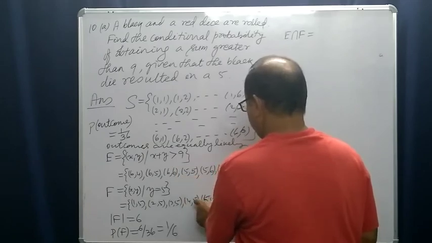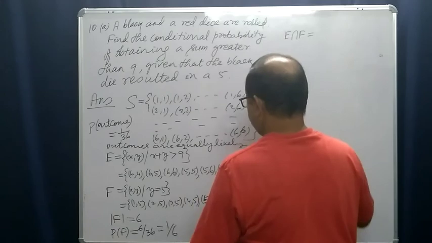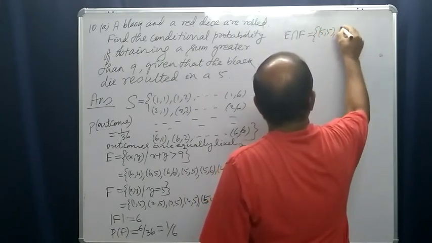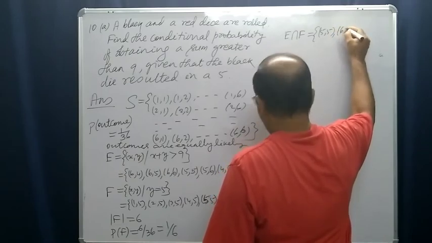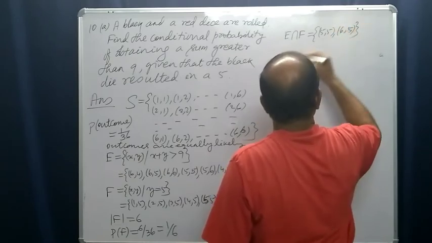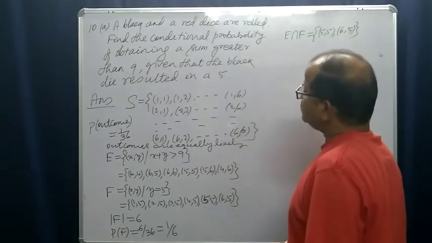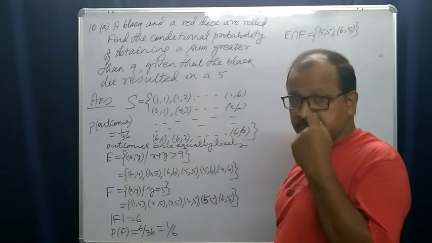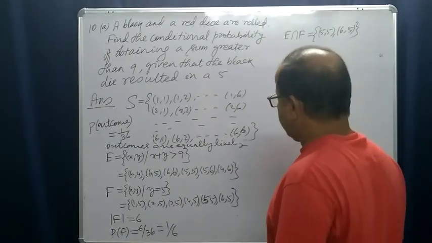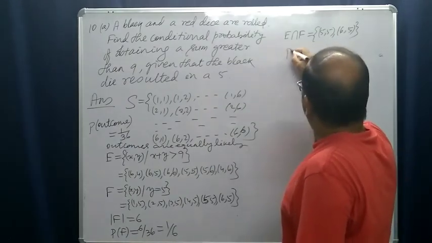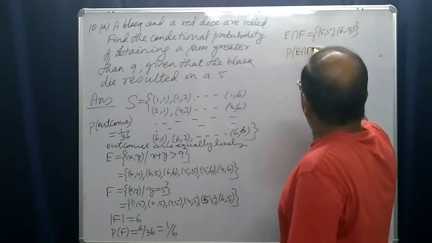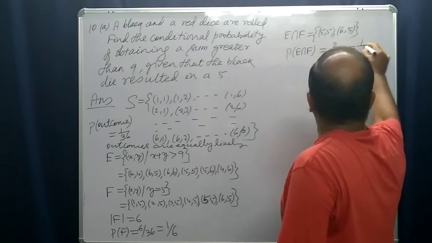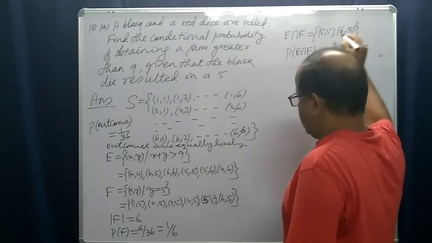No other element, because the sum should be greater than 9. So the probability of E intersection F is equal to 2 by 36, that is 1 by 18.